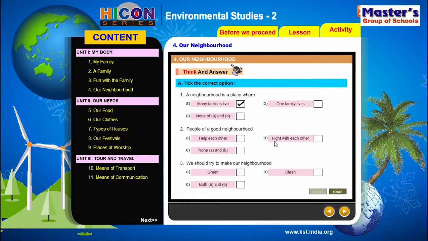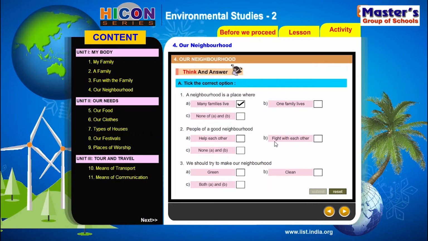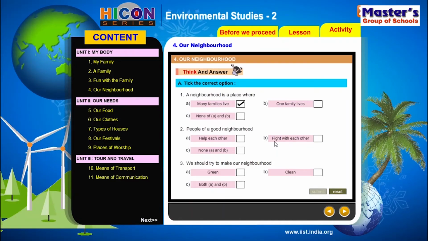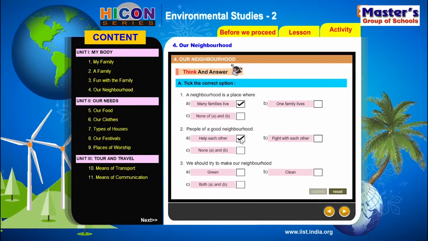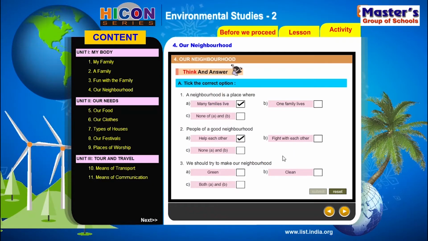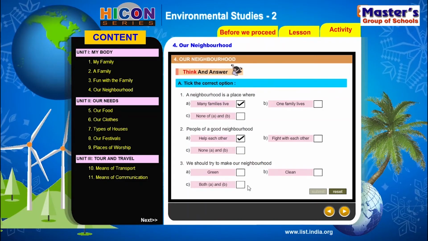They help each other, isn't it? Whenever there is a need, the neighbors should come out and help each other. That is what makes a good neighborhood. So what is the answer? Help each other.